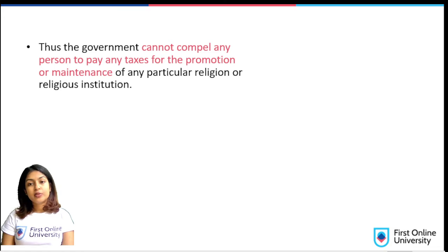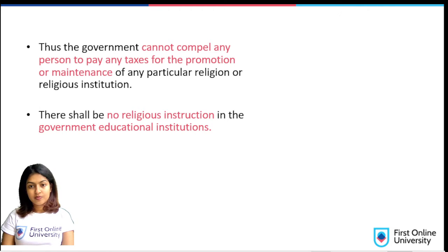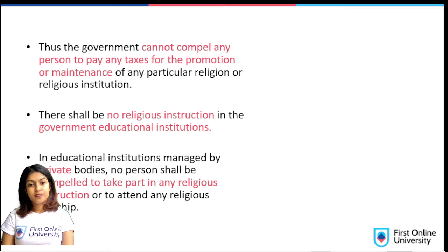Thus, the government cannot compel any person to pay any taxes for the promotion or maintenance of any particular religion or religious institution. The government cannot intervene by giving any kind of money to religious institutions. There shall be no religious instruction in the government educational institutions. This is a very important provision.